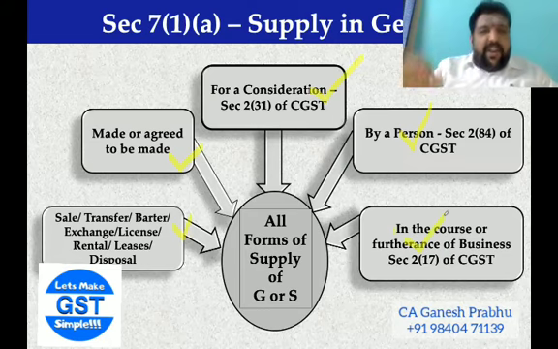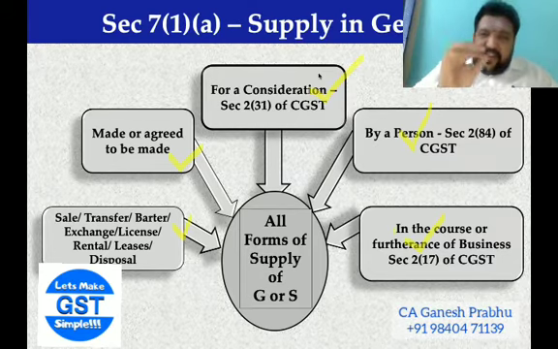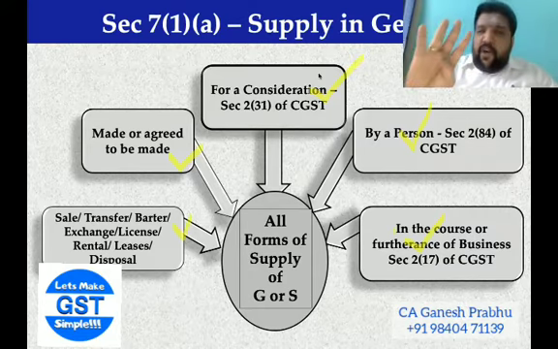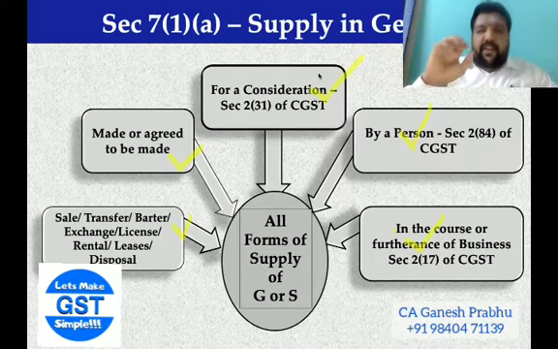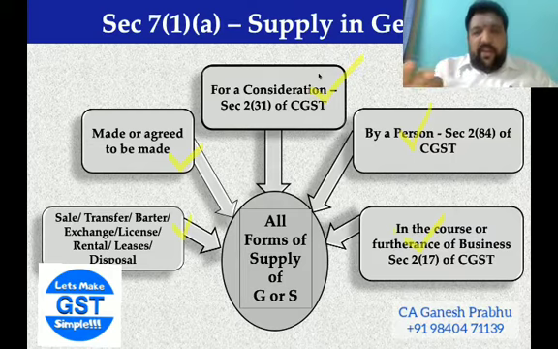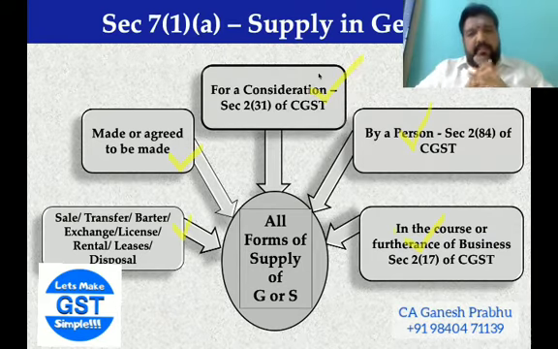If I get all 5 ticks, let me repeat, all these conditions are 'and' conditions, which means everything has to be satisfied. There should be a form of supply. It should be made or agreed to be made by a person for a consideration in the course or furtherance of business. If all these 5 ingredients are present, no doubt it would be straight away treated as a supply. Let's take up some examples.